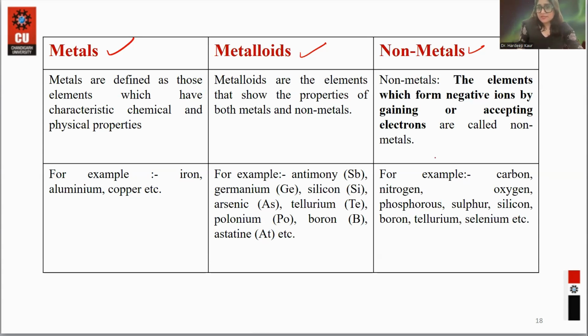Basically, non-metals are electronegative in nature, and they can attract the electron pair. Like carbon, nitrogen, oxygen, sulfur in the P block of the periodic table. Metalloids show the properties of both metals and non-metals, so that's why we call them metalloids. They are antimony, germanium, silicon, arsenic.